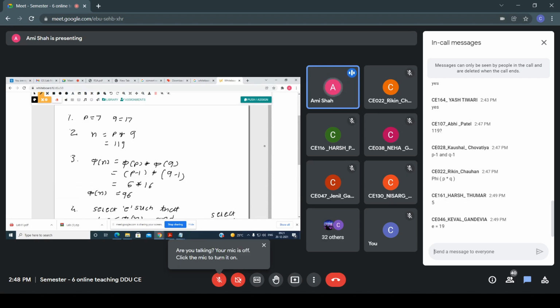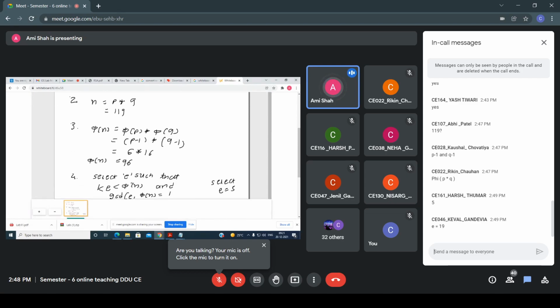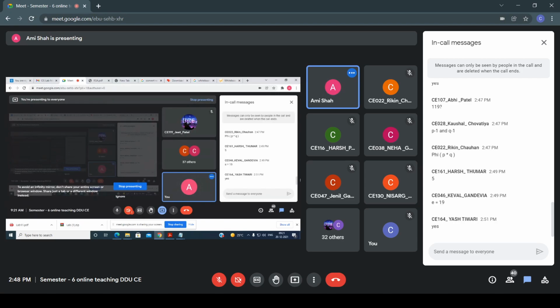You have to select some value E such that the GCD of E comma phi n equals 1. So, let's say I am selecting E equals 5. Up to this, is it clear to everyone? Is it clear to you all? Okay. So now what is the next step that you have to perform?